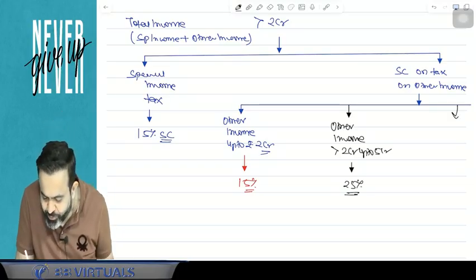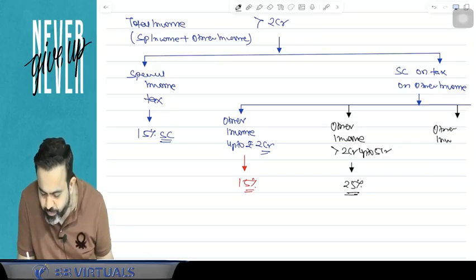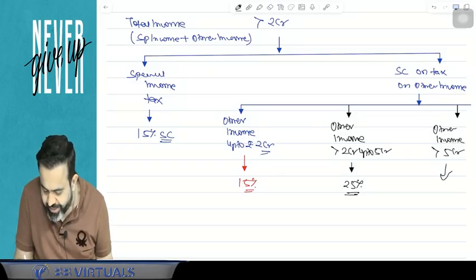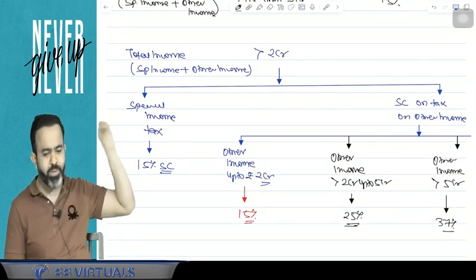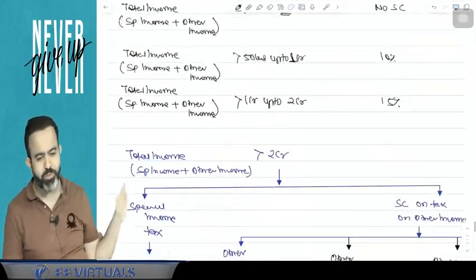And suppose your other income itself is more than 5 crore, then the surcharge on tax on other income is 37%. So you only have to remember this part, and if you remember this part, all questions will be solved through this.